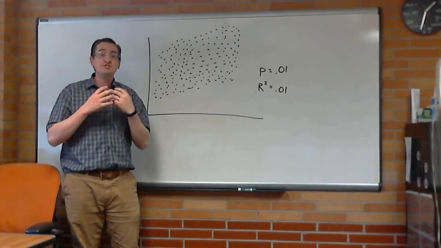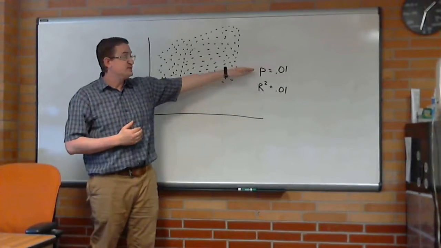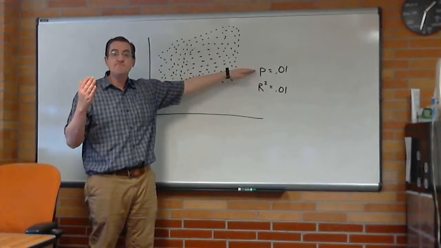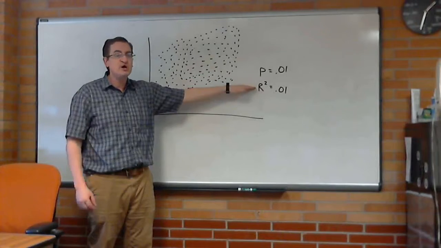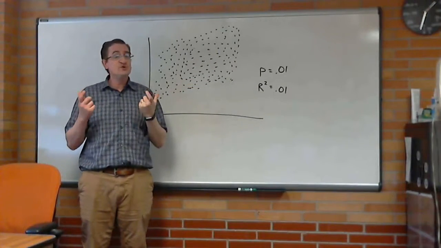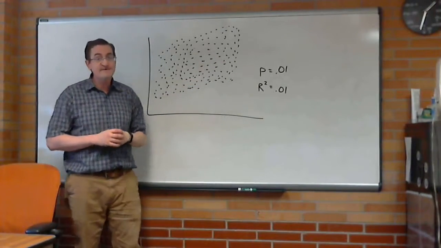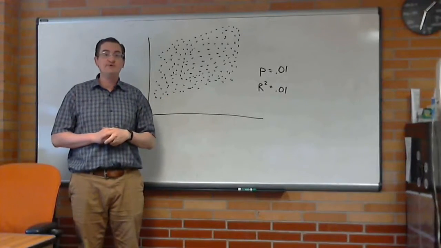And it's important for you to understand the difference between these two. This talks about how much can we prove that that slope is significant. This says how good are our predictions going to be, and those are not the same thing. And in fact, scenarios like these happen a lot in real life.